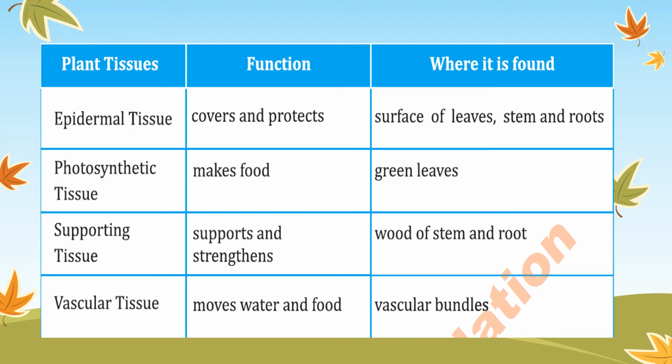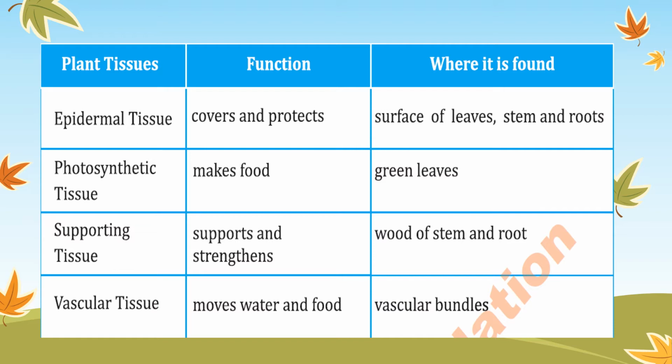The second type of plant tissues are the photosynthetic tissues. What does this name indicate? Photosynthetic means they are related to food preparation. So photosynthetic tissues prepare the food for the plant, and if they prepare the food, it means they are present in the green leaves or the green parts of the plant. The third type of tissues are the supporting tissues. Again this name indicates what their function will be. Obviously they will support and strengthen the plant, and these are found in the wood of the stem and the roots.